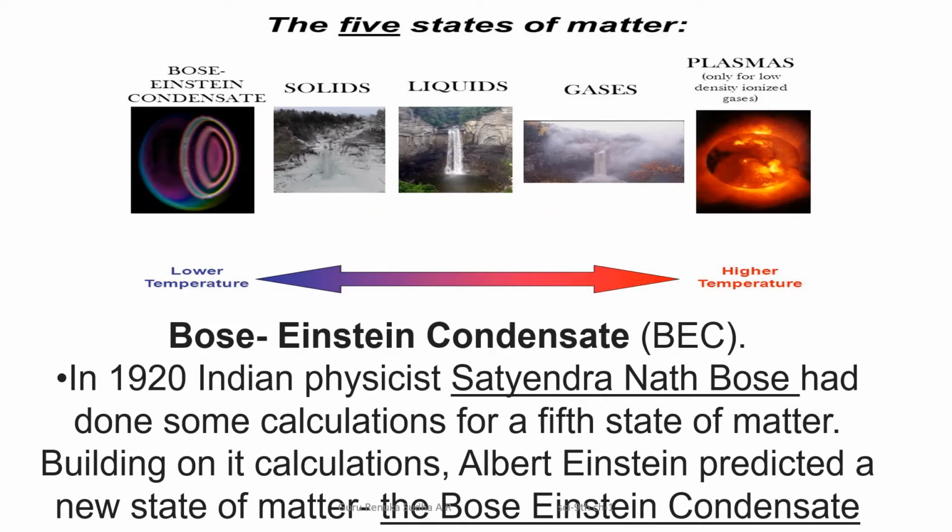Bose-Einstein condensate was shown, and who has shown that there is a fifth state in the nature of matter? Our great physicist Satyendranath Bose in 1920. Based on his calculation, our great scientist Albert Einstein also predicted a new state of matter, and he named that as a Bose-Einstein condensate.